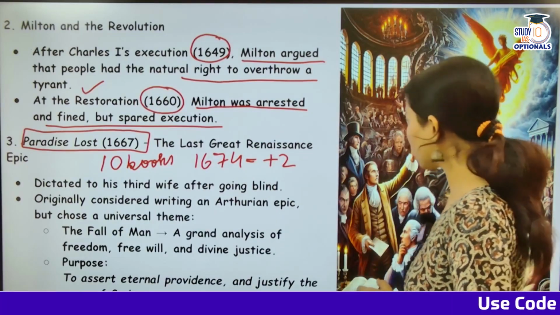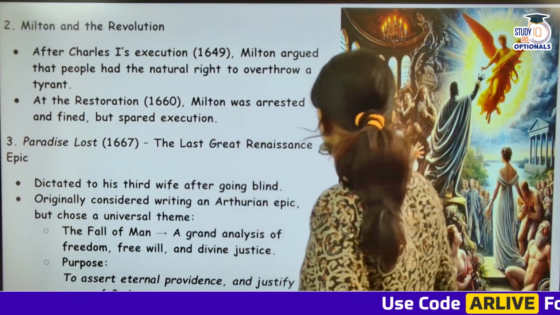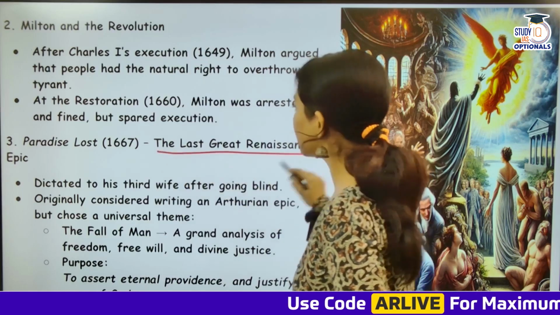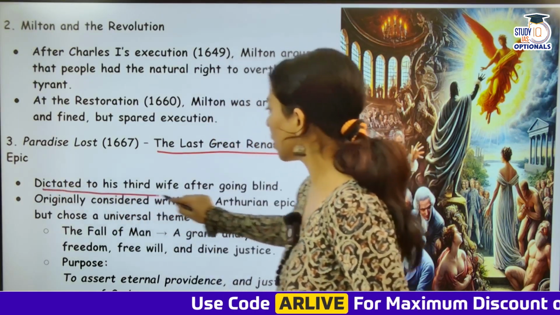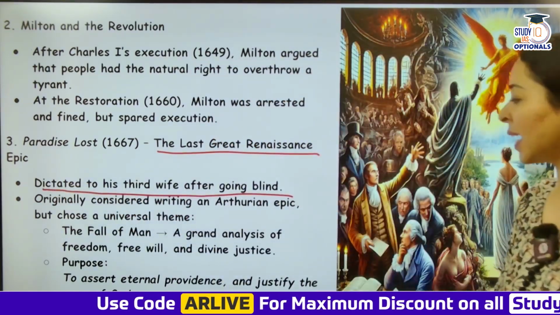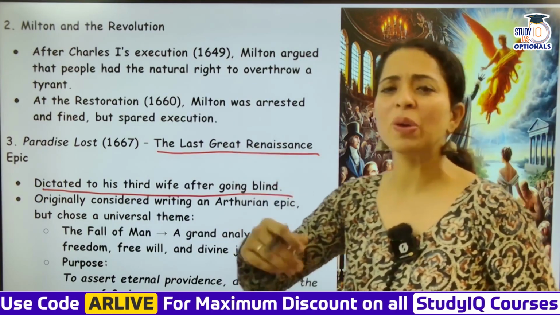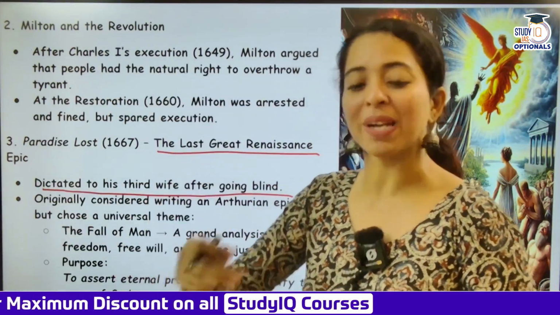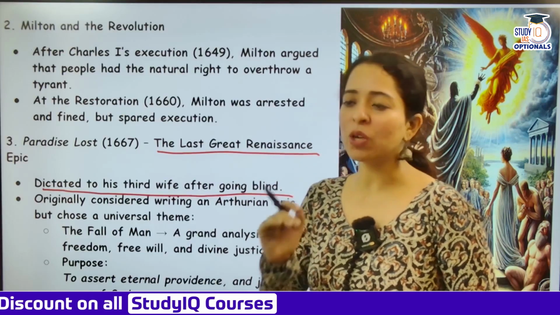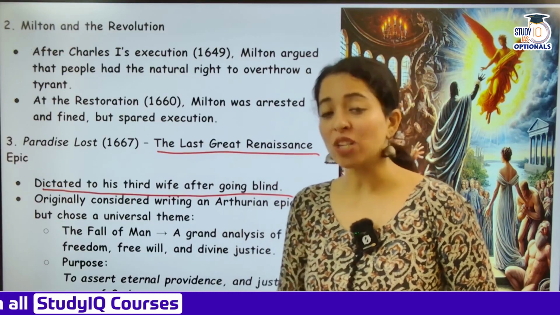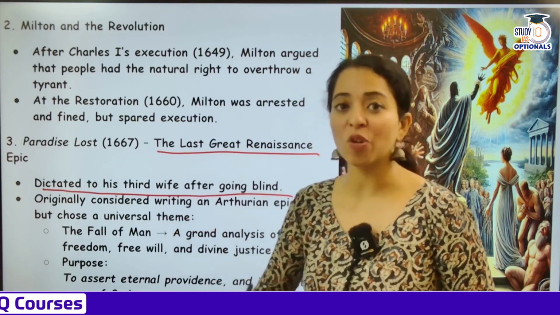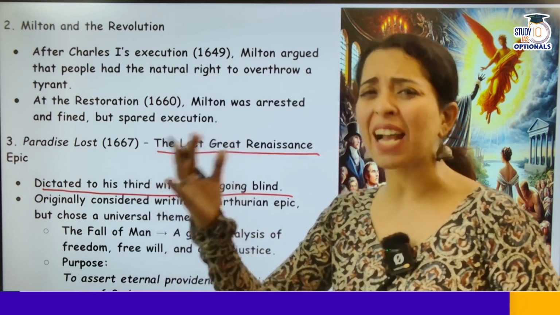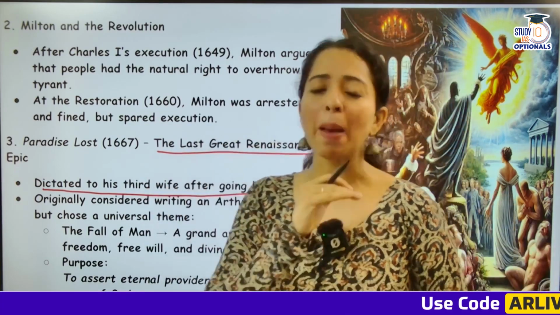Over here you can see what is written: Paradise Lost, the last great Renaissance epic, dictated to his third wife after going blind. Some say it was dedicated to his nieces, some say to his wife. Whatever it is, it was dictated, and it was dictated because he was blind. So it is a very big thing, guys, to write, to dictate. He was actually a genius. Milton was an absolute genius.